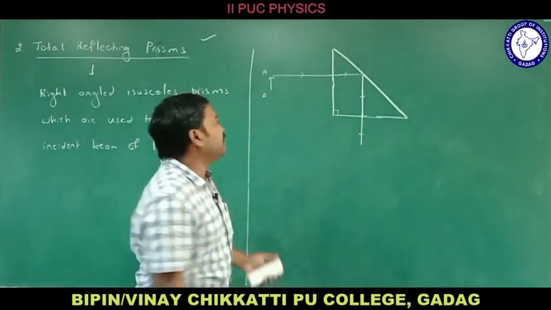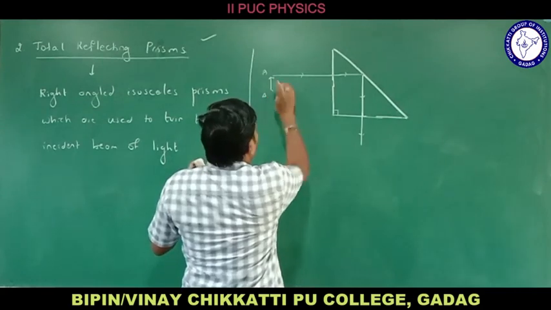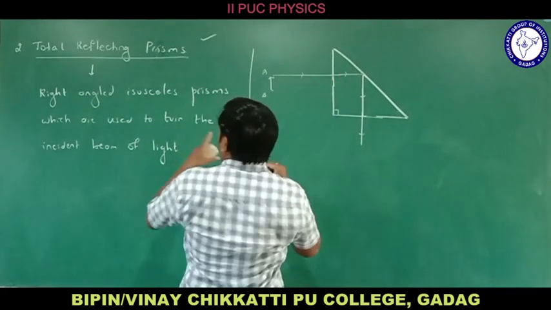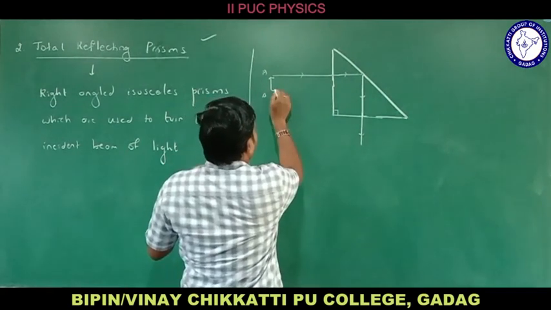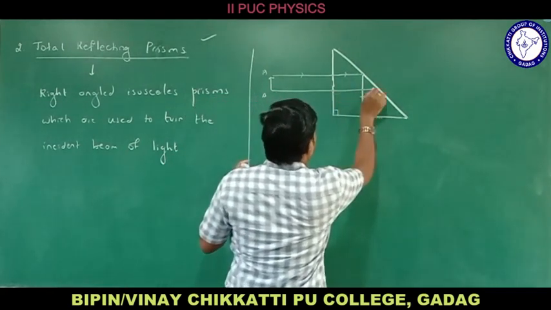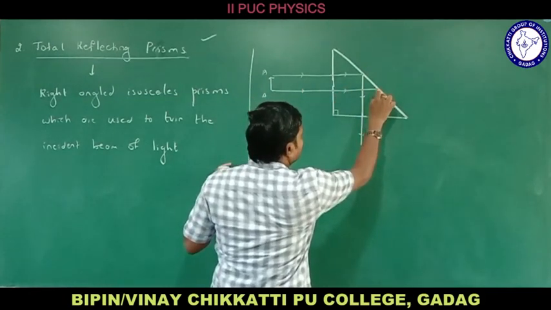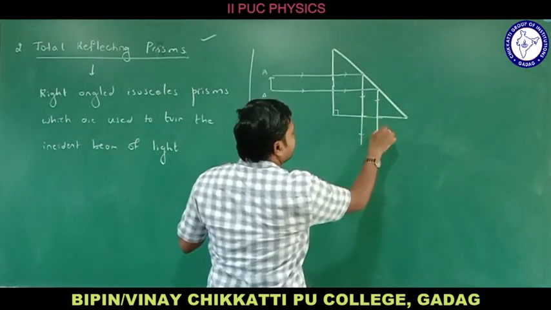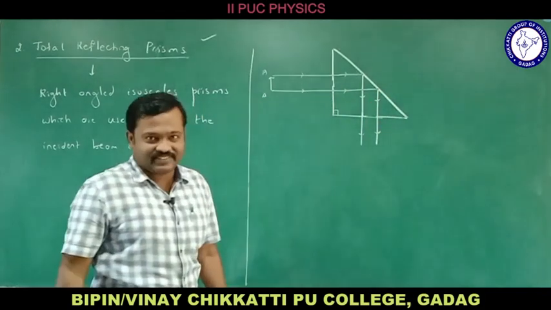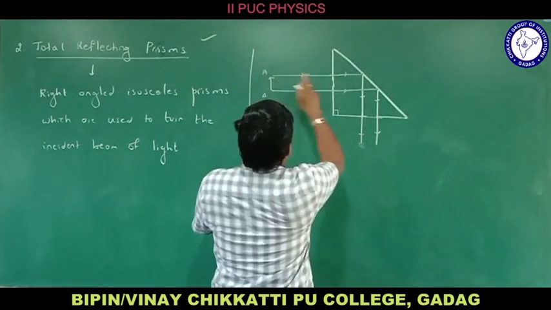Let me take a ray from here. Let me consider a beam of light, because the rays will be coming from the object. Since it is perpendicular, it moves in a straight line like this. Then again it suffers total internal reflection as the angle of incidence is greater than the critical angle. Then you can observe this in this position. This is A.